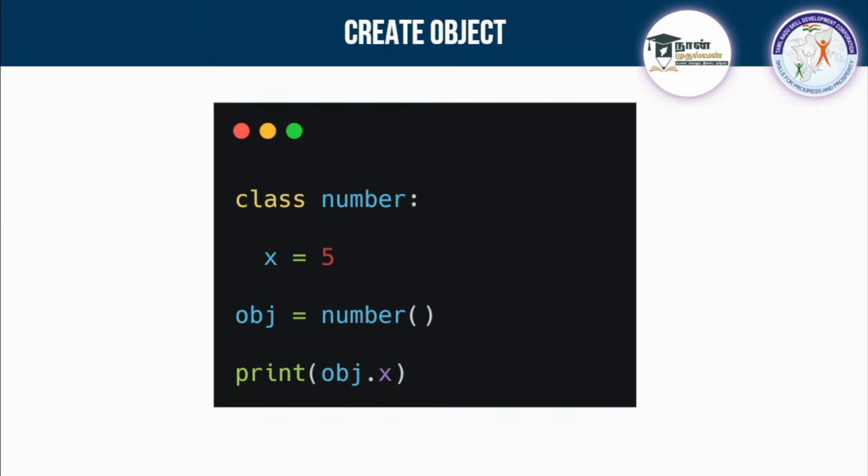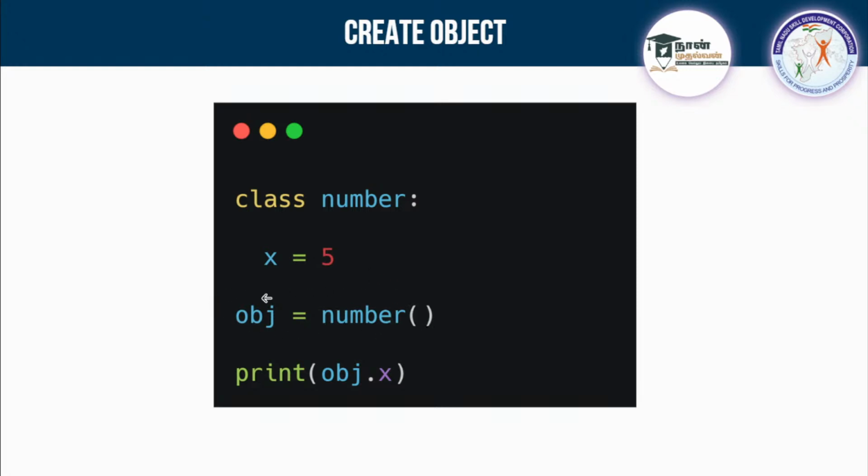Clear? So I'll tell you about objects. How to create an object now? That's the question. To create an object, you can create a variable, and to that, if you call the name of the class with parenthesis, this will be considered as an object for this class. We created a class in the name of number, and I'm creating an object with any variable name you like. I'm storing number, the name of the class, with parenthesis. So now we have successfully created an object.